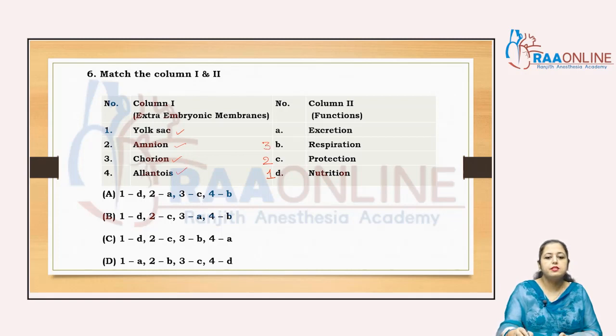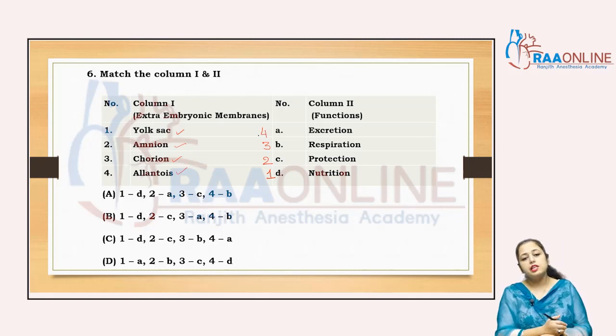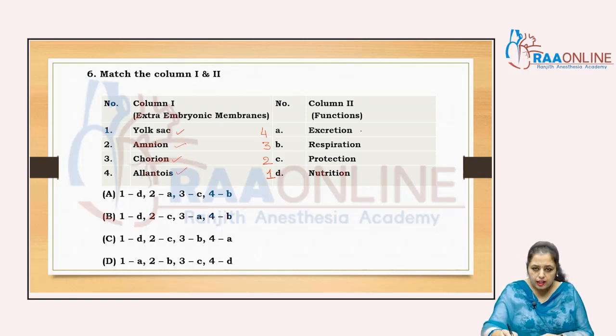It helps in gaseous exchange, and the allantois is related with excretion, which helps to excrete the excretory waste material from the fetus into the allantois. Clear? So in that manner, first D in given 3, that D option is cancelled. 2C is given in B and C, so A is also cancelled. Then 3B is given in the C option, so the answer is C.